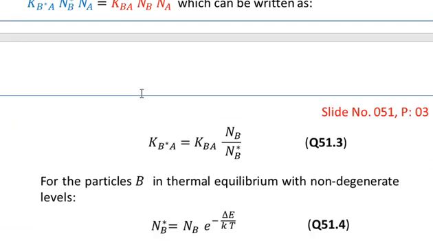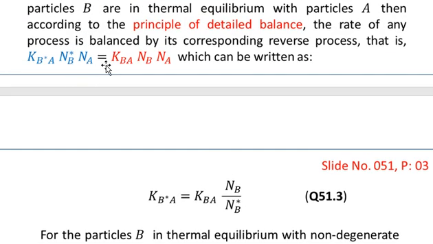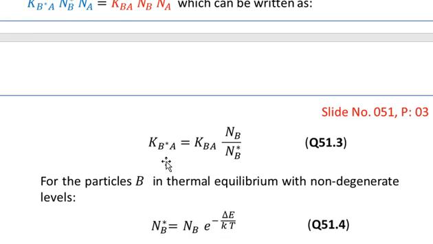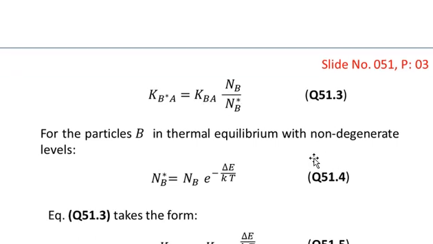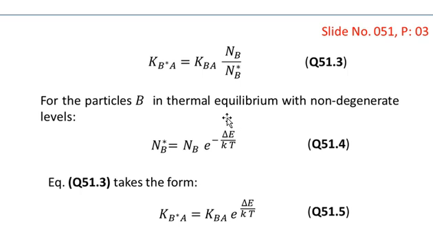Now from this equation we can write KB star A is equal to KBA into NB over NB star, and we have called this equation number 3, for the particle B in thermal equilibrium with non-degenerate levels.